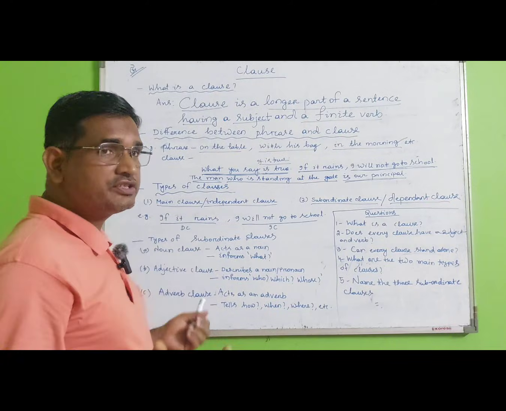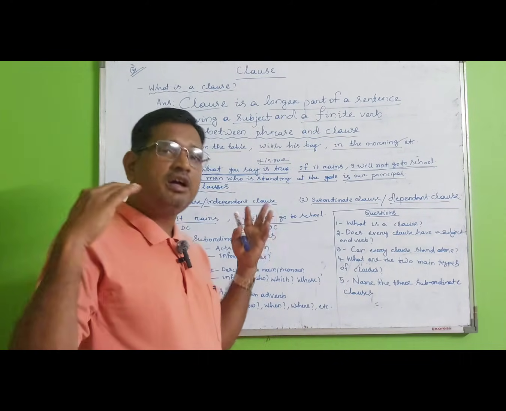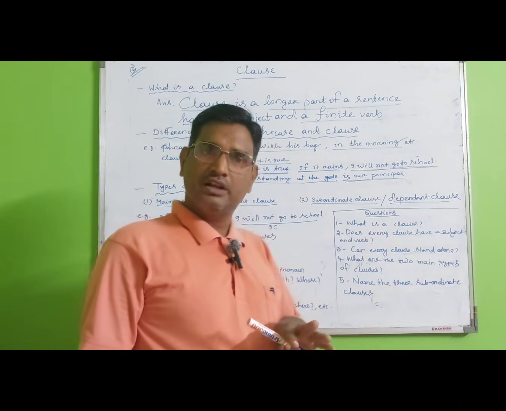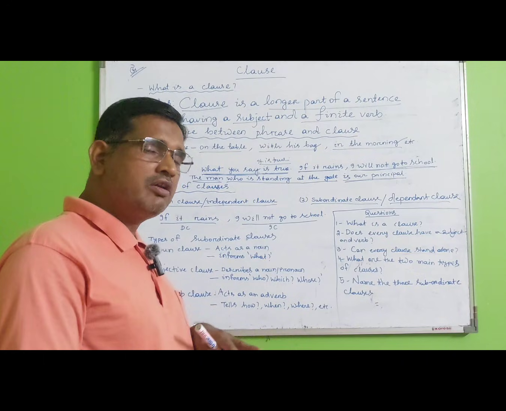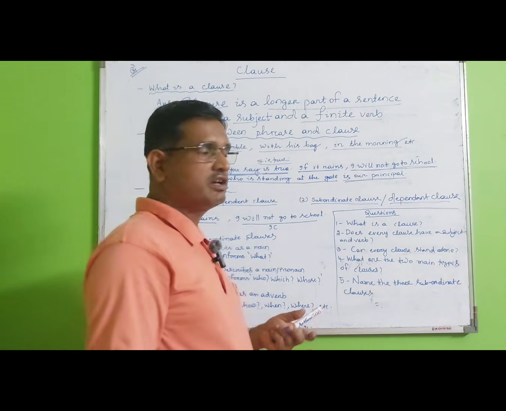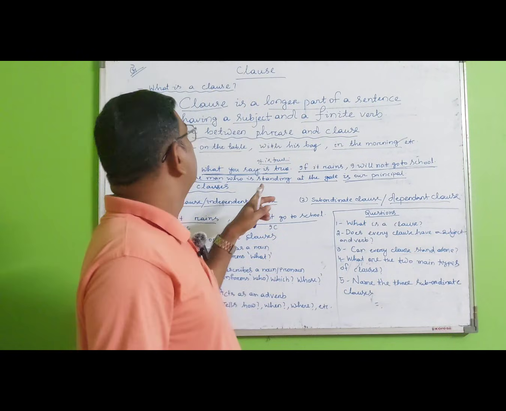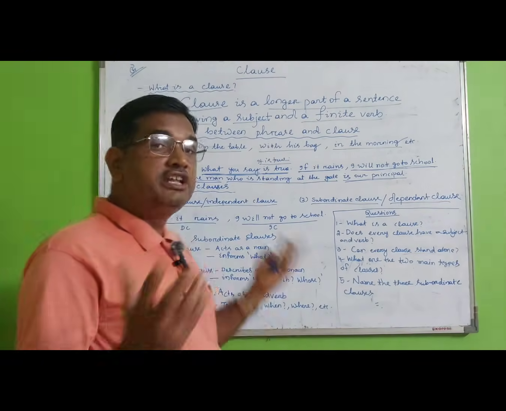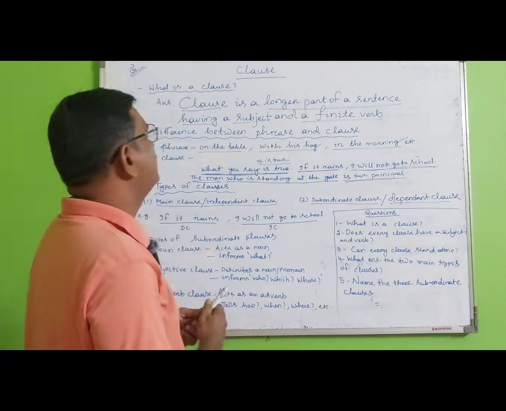Dependent clauses cannot stand on their own. They depend on the main clause to clear their meaning. To make it meaningful, we have to add the main clause to the subordinate clause. But the main clause is independent and can stand on its own.